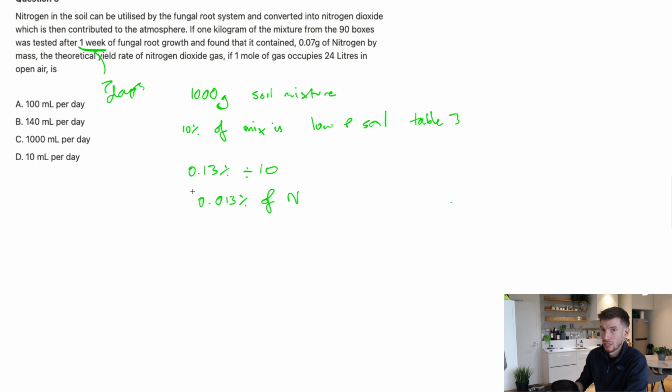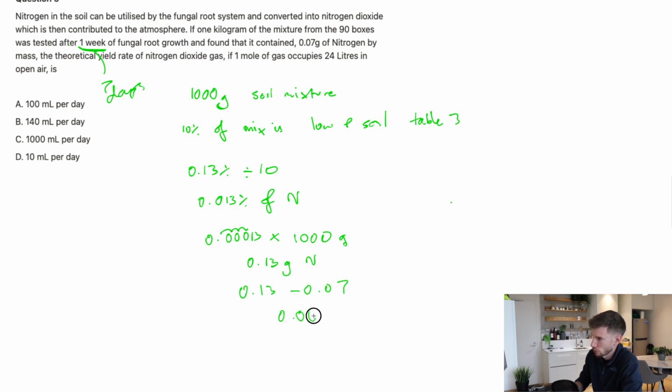If we then work out what that is as a mass at the beginning, that is before it's actually been reacted, that would be 0.00013 as a proportion of 1,000 grams. That's just timesing by 1,000, so we get 0.13 grams of nitrogen. However, after a week, because that was 7 days, we have 0.07 grams. So 0.13 take away 0.07 means that we've lost 0.06 grams of nitrogen.